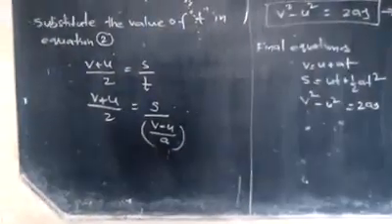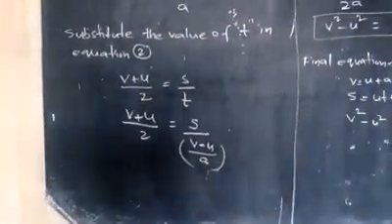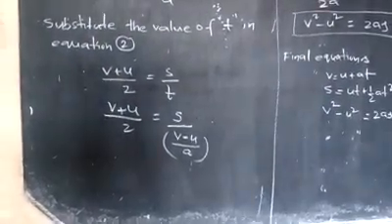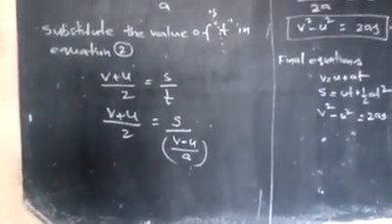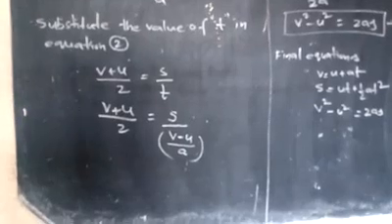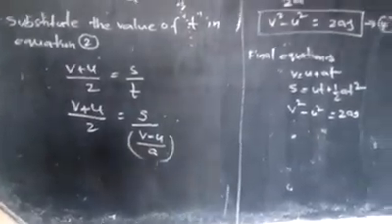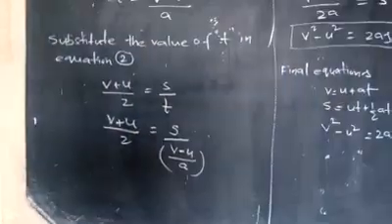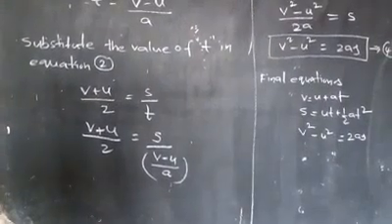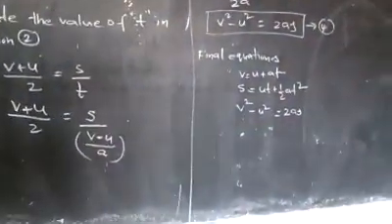So we can write v plus u by 2 is equal to s, and in the place of t we write v minus u by a. Finally, v plus u by 2 is equal to s by v minus u by a.